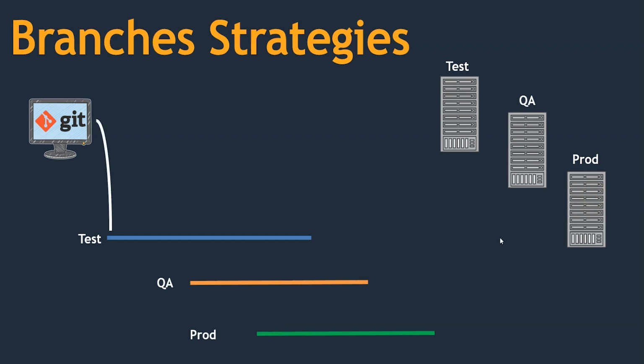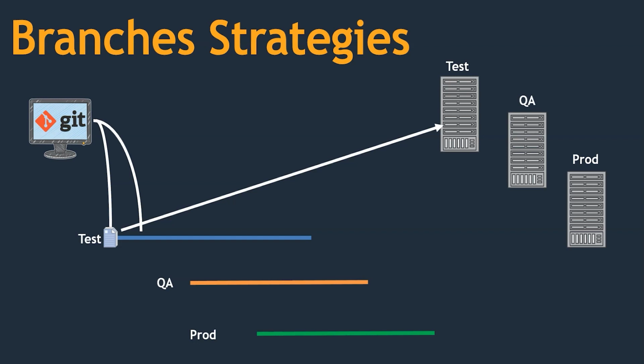Here, we can push our code onto the test branch first, and whatever code we get over here, we can build and deploy on the test system. Now, if this code is not working on the test system, no problem. The test system is for testing purposes. If this code is not working, I can understand where the bugs are and I can fix those bugs.